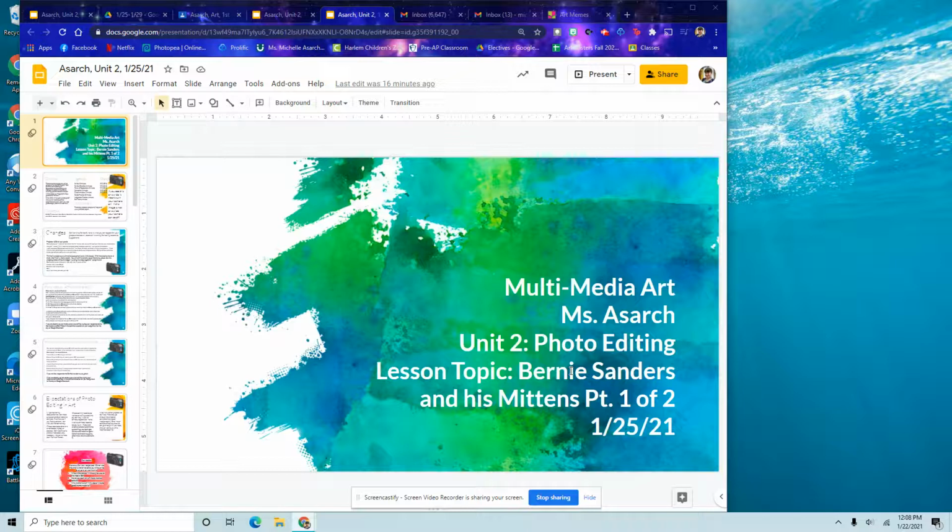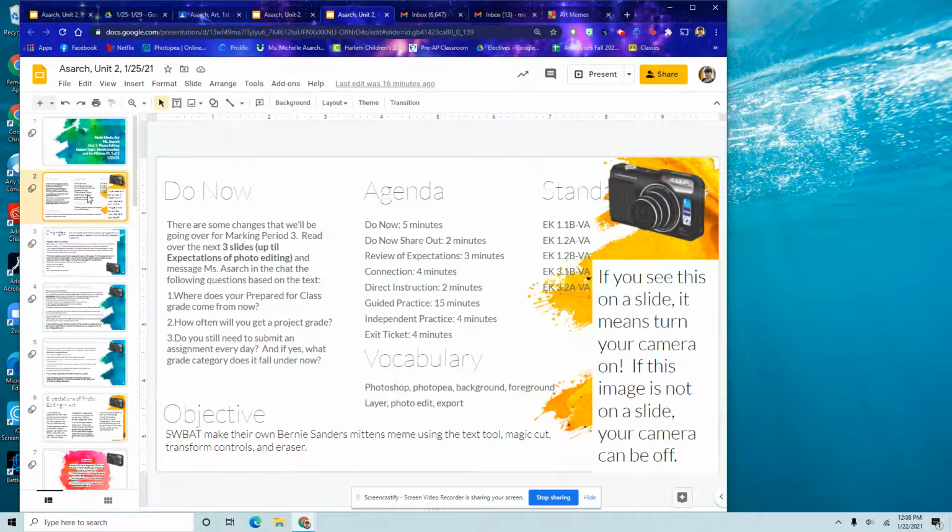All right, so we are going to go over the steps for 125, Bernie Sanders and his mittens, part 1 of 2. So this is going to be a 2-day lesson. What I need you to do first for your do now: there are going to be some changes happening over marking period 3. Please read over the next 3 slides up until expectations of photo editing.